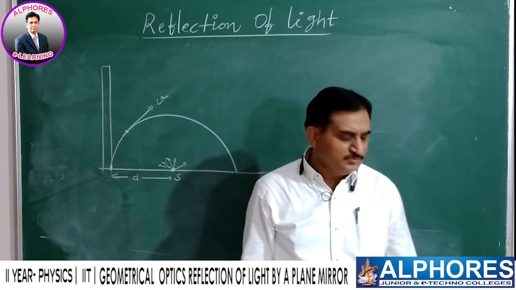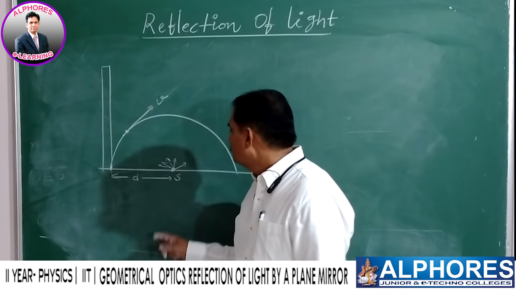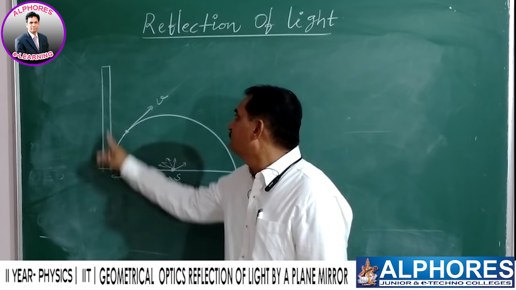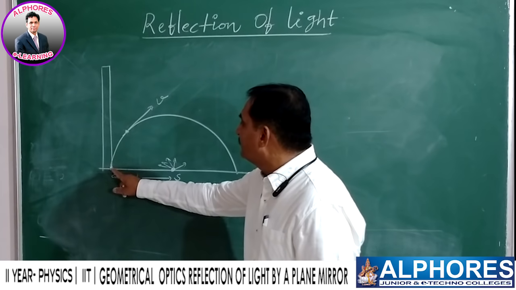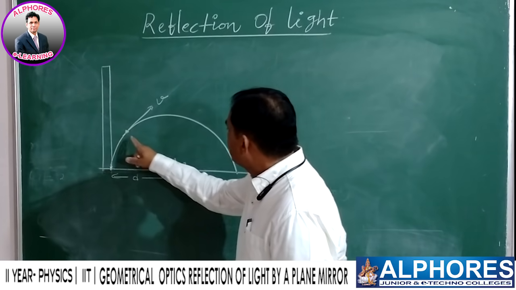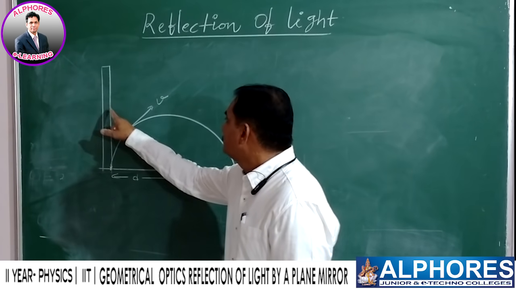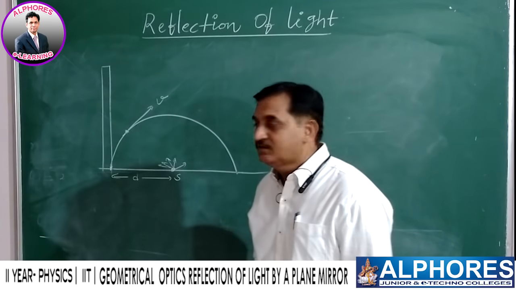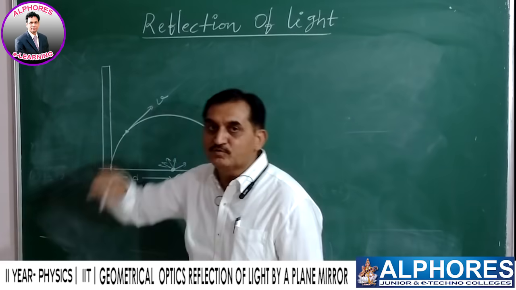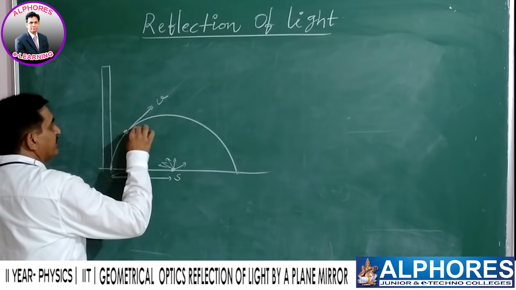It is similar to the previous problem. Once again, there is a semicircular path. At its center a source is kept, its radius is d, and here there is a vertical wall. A particle is moving along this semicircular path with constant speed v. Whenever it is moving over this path, light is falling on it and its shadow will fall on the vertical wall. As it is moving with constant speed, what will be the speed of the shadow which is moving over the vertical wall? So let us imagine the particle somewhere here, particle P.